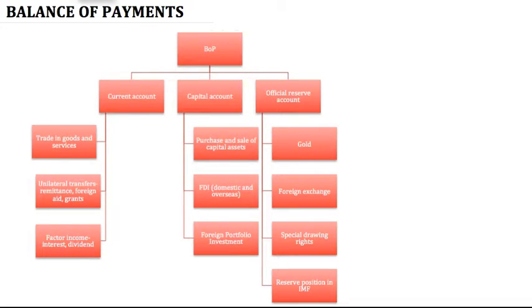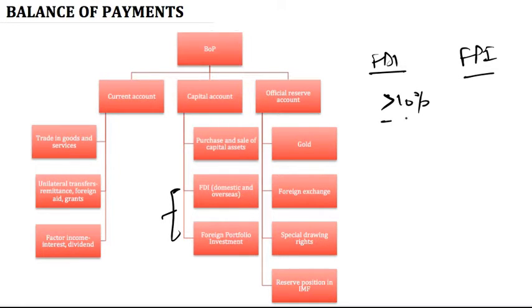थर्ड हो जाता है फॉरेन पोर्टफोलियो इन्वेस्टमेंट. It's important to understand the difference between FDI and FPI. नंबर वन डिफरेंस क्या है? FDI is more than 10% investment in any company. FPI is 10% or less than 10%. So 10% और less than 10% जो भी इन्वेस्टमेंट किया that is a part of FPI. उससे ज़्यादा हो जाता है टेक्निकली तो उसको FDI बोलते हैं.